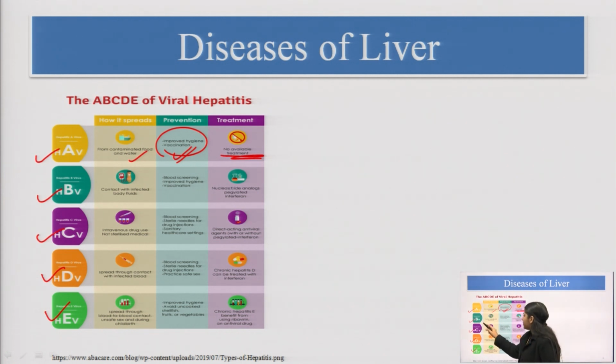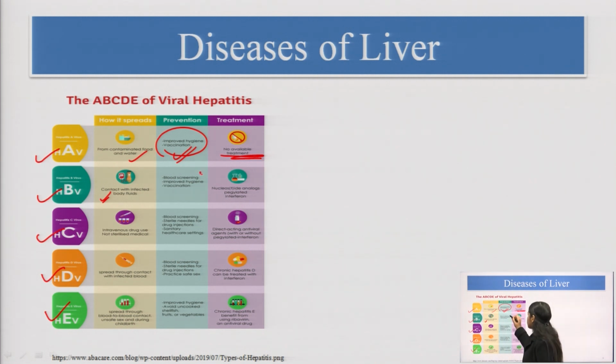Now, coming to hepatitis virus B. We get this from contact with infected body fluids or through injections, through transfusion fluids transferred from one patient to another person. How can we prevent the situation? Of course, when the screening is proper. When we are giving transfusion fluids to any person, they should be properly screened.